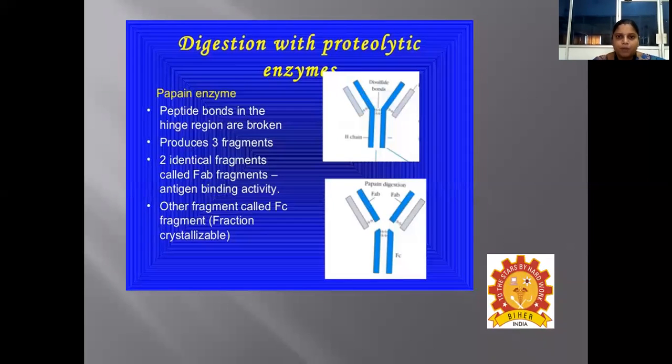When the immunoglobulin is digested with the proteolytic enzyme papain, it produces three fragments: two identical FAB fragments, which stands for fragment of antigen binding, and another fragment called the FC fragment, fragment of crystallization. The FAB fragments are responsible for binding with antigen, and the FC fragment is responsible for exerting the biological activity of the immunoglobulin.